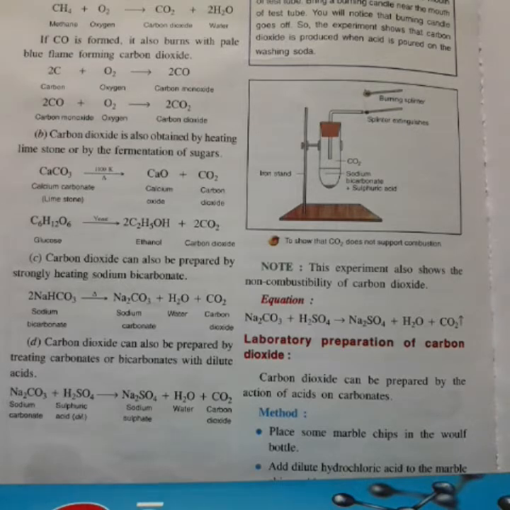Then Lavoisier discovered its composition as an oxide of carbon and named it acid carbonic. And later it was named carbon dioxide.